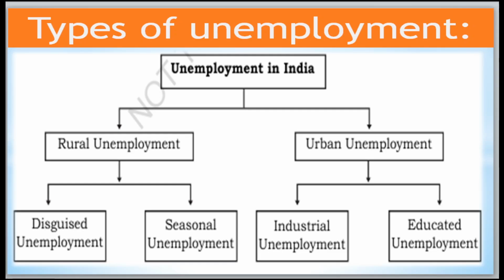Now come to urban unemployment. There are two types. Industrial unemployment: sometimes factories shift or are not working properly. At this time the employees become unemployed, which is called industrial unemployment. Educational unemployment means that even though they have completed their education, they are not getting a job. Such a situation is called educational unemployment.